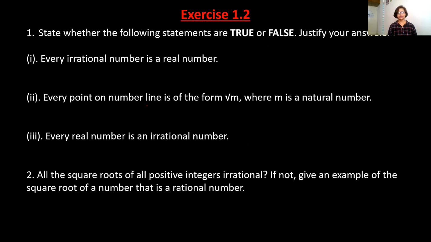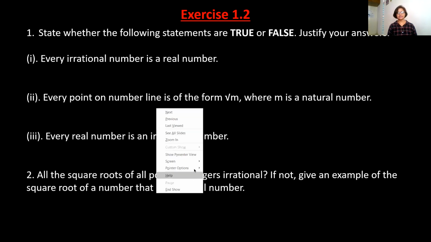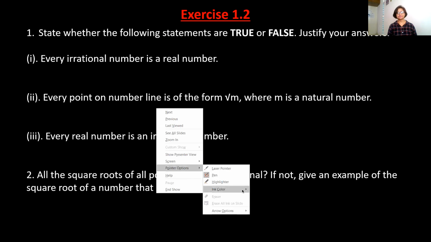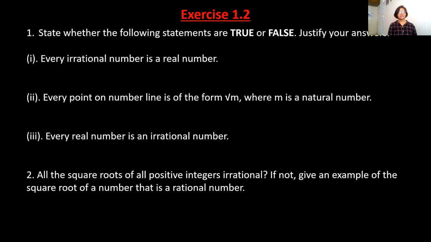So what will you say? Every irrational number is a real number. Is it true or false? Just tell me. So this is true. Why is it true? Because real numbers contain irrational numbers, rational numbers plus integers.